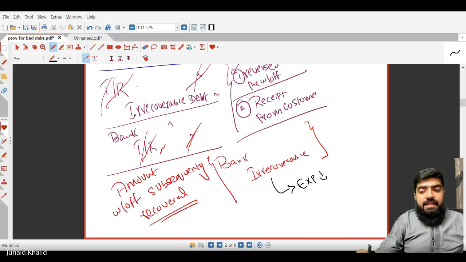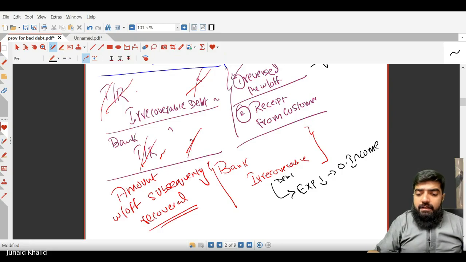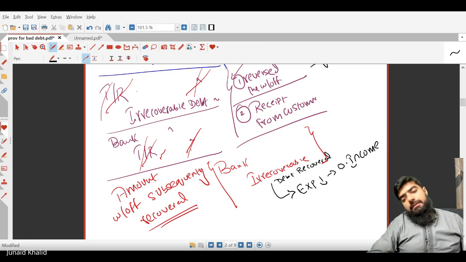So that means a decrease in expense. Yes, there's a decrease in expense and this will be treated as other income. Are you getting a point? Yes, sir. So in the income statement, you will write irrecoverable debt recovered.